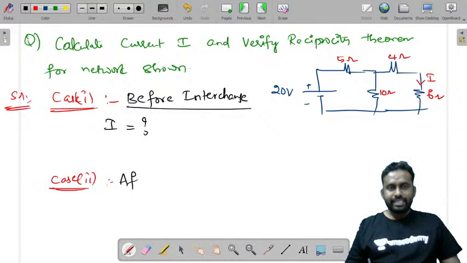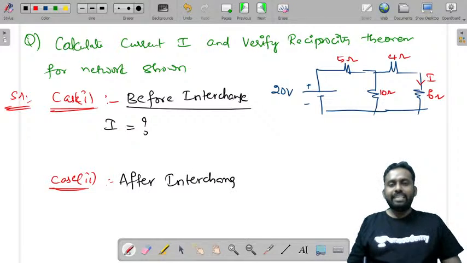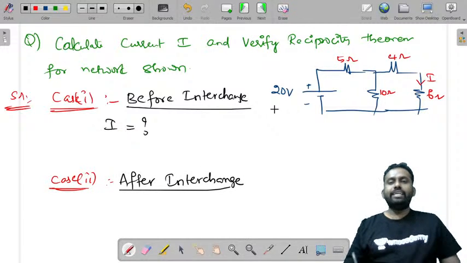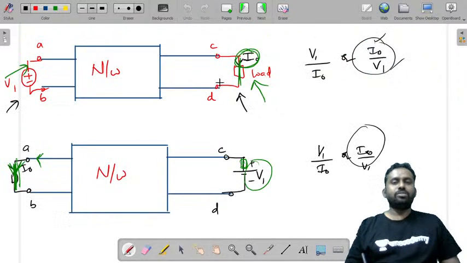Now in the second case, what we'll do is, after interchange क्या करते हैं यहाँ पे, we'll interchange this voltage source here, and we will try to find the current in this branch. It's not completely taking off the load, it is just finding the current response in this branch. The load will be here itself, we are finding just the current.